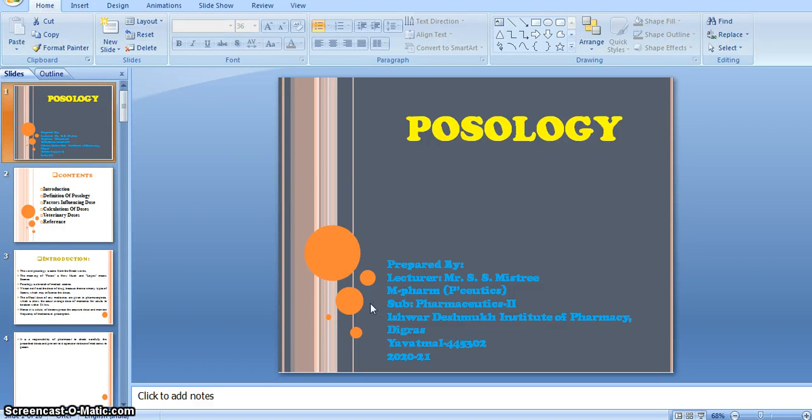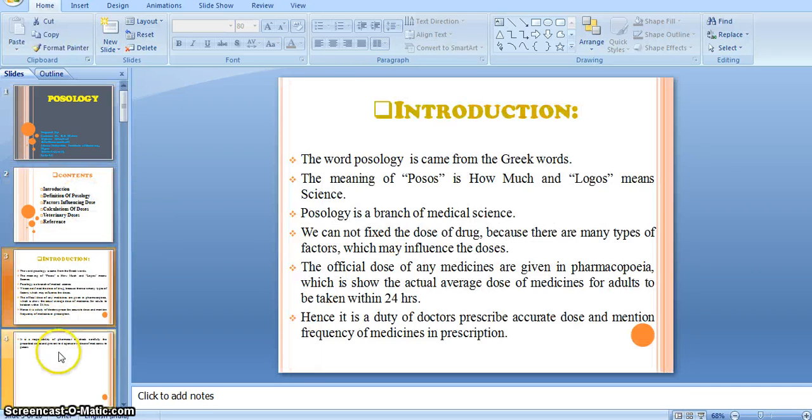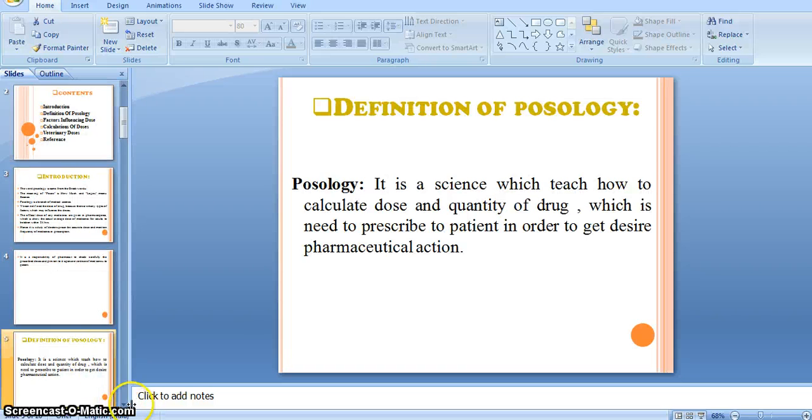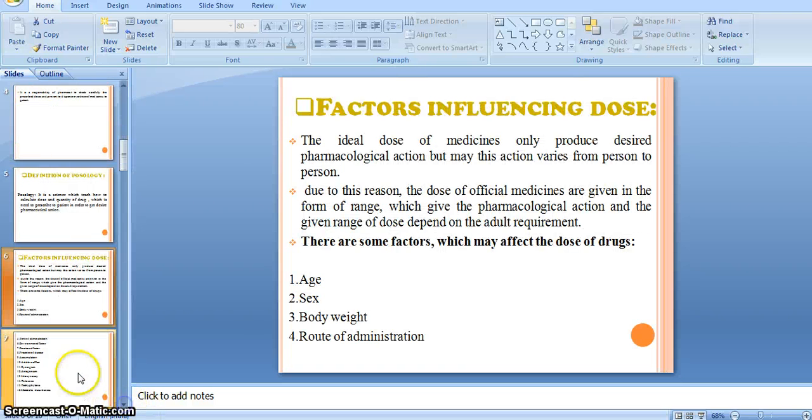So welcome to our new chapter. Then as we completed our second chapter, from today we move to our new chapter, right? That is posology. This is our third chapter, that is posology. So have a look at the slide.